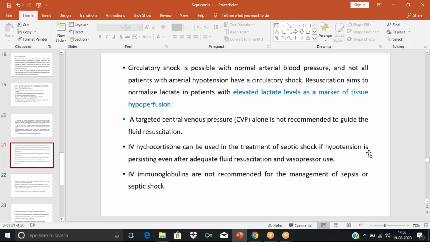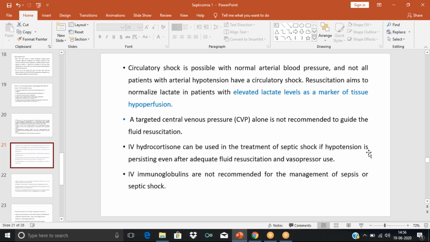The mechanism of how steroid is going to improve the blood pressure is not that widely accepted, but the possible mechanism is that the corticosteroid can prevent the induction of nitric oxide, and we know nitric oxide was the responsible agent causing the vasodilation. So this is a possible mechanism of IV hydrocortisone in septicemia.